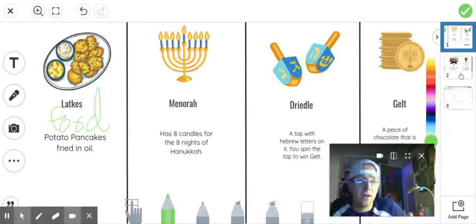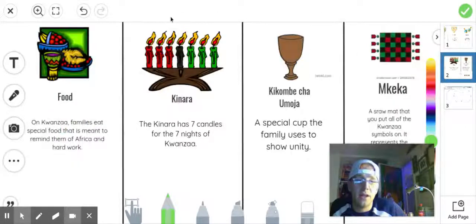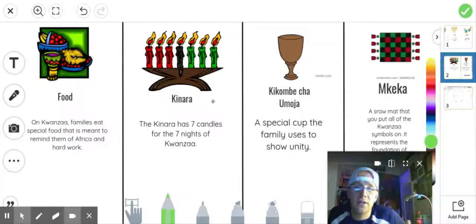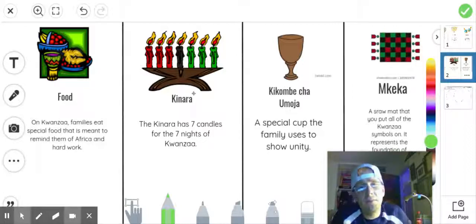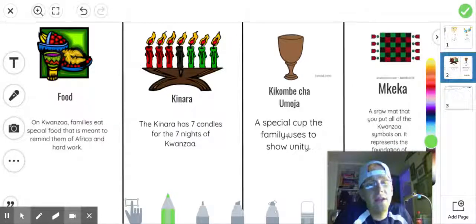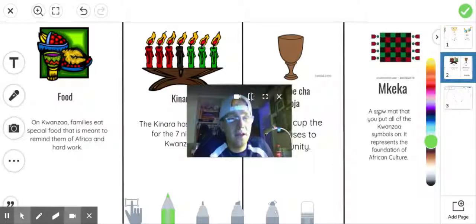All right, now let's look at Kwanzaa. And I should already now start thinking about what are the things that I notice are the same and what are the things that are different. So first thing, food. Remember, on Kwanzaa, families eat special food that's meant to remind them of Africa. There's the Kinara, which is a special candle holder that holds 7 candles for the 7 nights of Kwanzaa. There is a special cup, the Kikombe cha Umoja, which is a unity cup. It's a special cup families use to show unity. And then the Mkeka is a straw mat that you put all of your Kwanzaa decorations on.